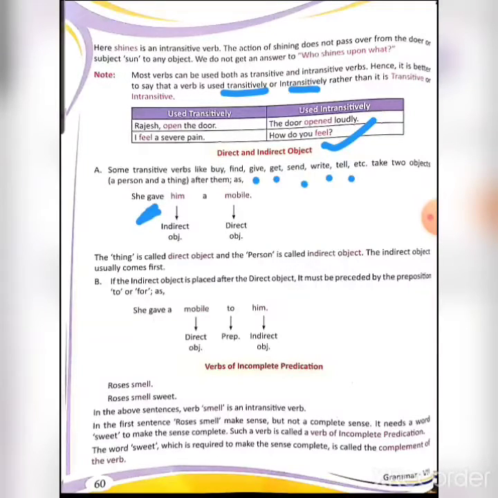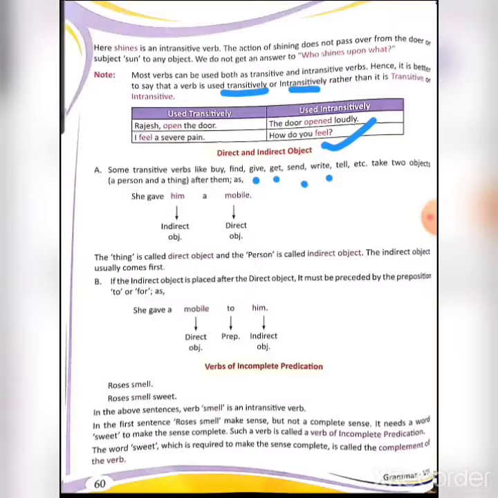Now if you say about a person, it is an indirect object, and when you say about a thing, it is a direct object. So after the transitive verb gave, there are two objects. First is him and second is mobile. So him is an indirect object and mobile is a direct object.